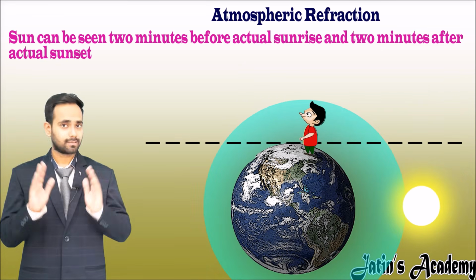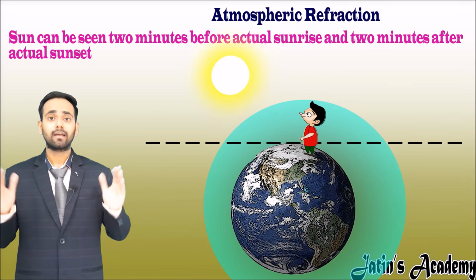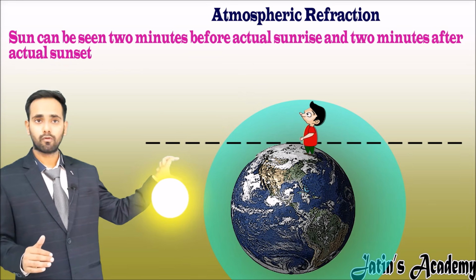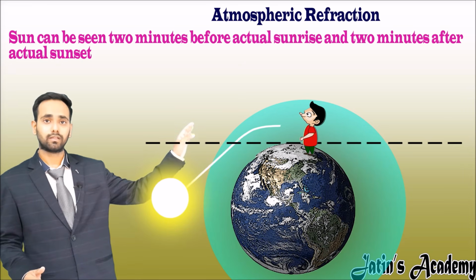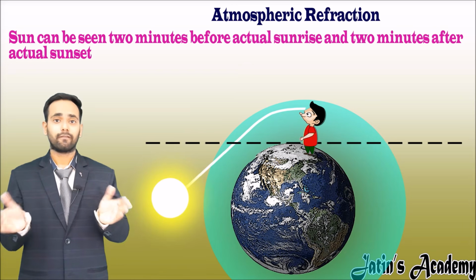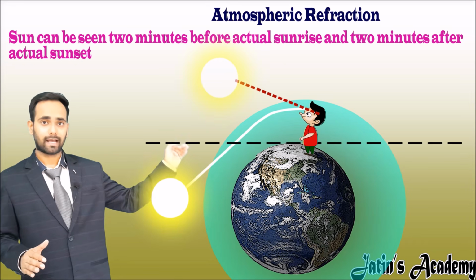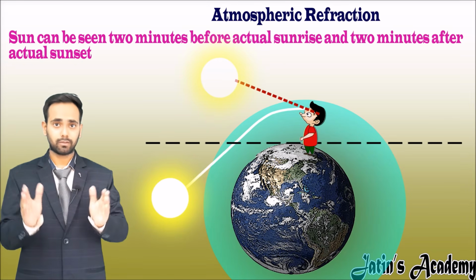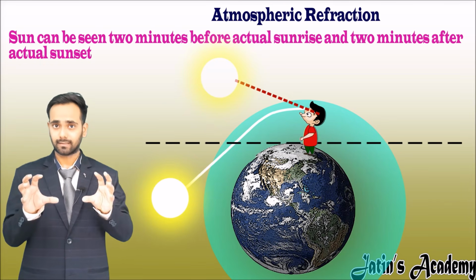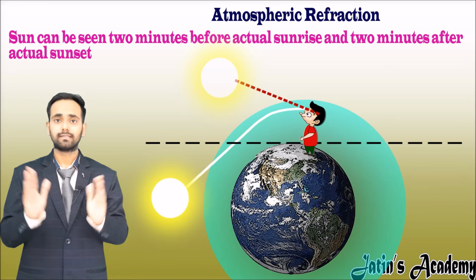Similar to the sunrise case, we have another case, that is sunset. In sunset, the sun is below the horizon, but light from the sun moves from vacuum to atmosphere, so it bends towards the normal, but our eye sees straight. When we extend this light, we get the sun above the horizon. The sun is actually below the horizon, but a person is able to see the sun because the refracted sun is above the horizon. So we can say that there is a 2 minute delay in the sunset.